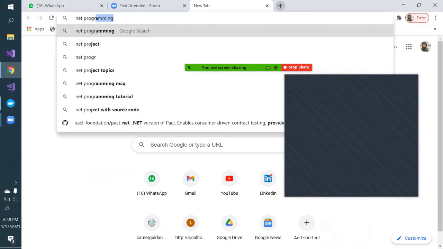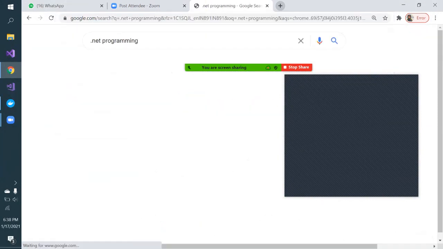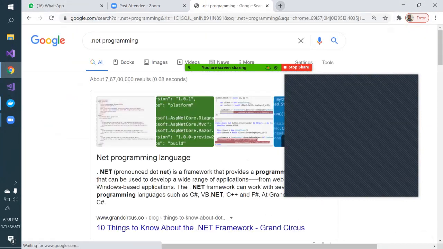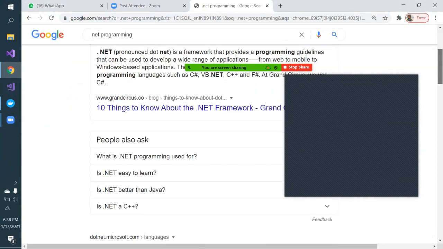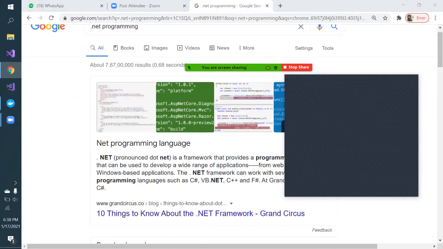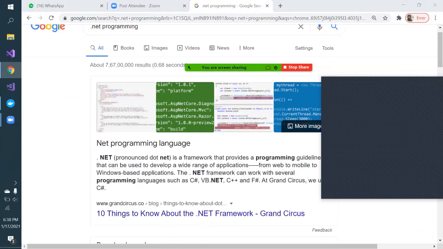So our topic is .NET programming, how to become a .NET developer, right? In that regard, I will be telling you some good websites which you can use to get started, and what is the recommended editor for programming that you should be using.